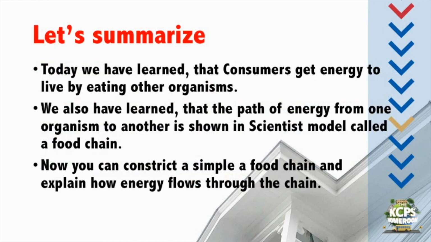Okay, guys, let's summarize it. Today, we have learned that consumers get energy to live by eating other organisms. We also have learned that the path of energy from one organism to another is shown in a scientific model called a food chain. And now you can construct a simple food chain and explain how energy flows through the chain.